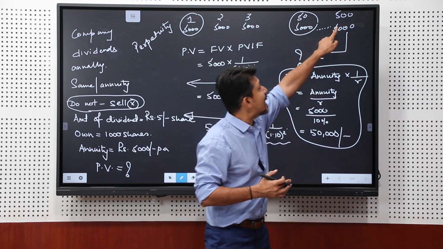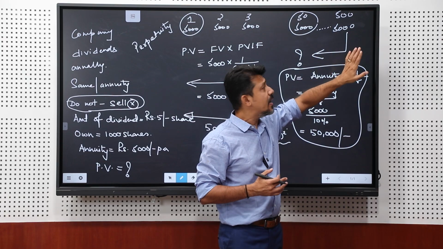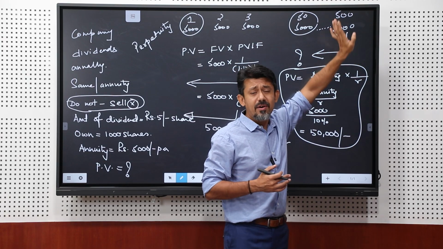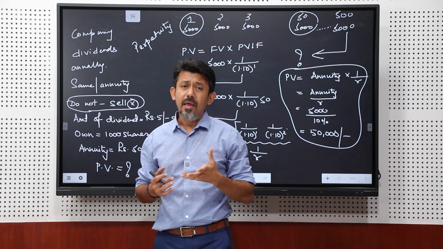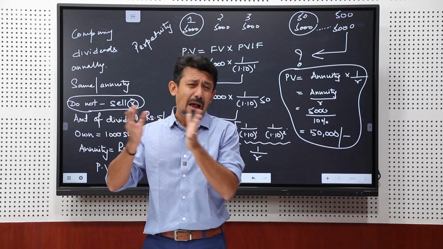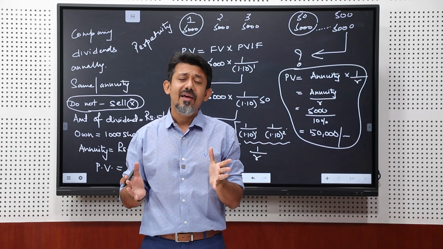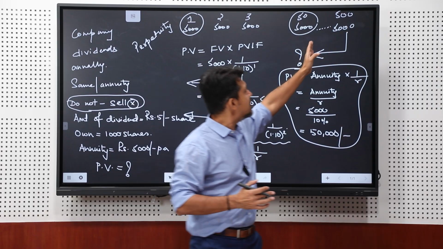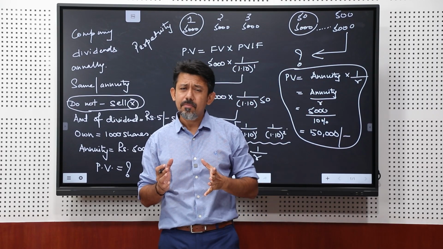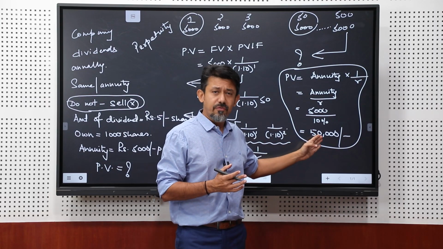If you look at this timeline and look at it objectively, you will realize the value of 5,000 500 years from now is negligible. So, it does not matter whether you take this and extrapolate this to 1,000 years or to a 10,000 year time frame, all of those 5,000 rupees received after a point of time does not matter, and hence the present value is 50,000.